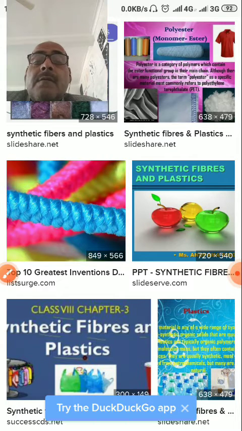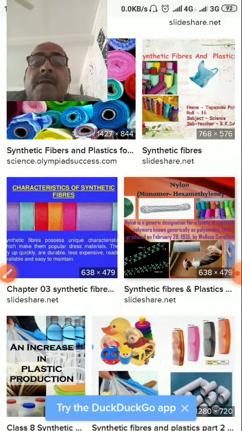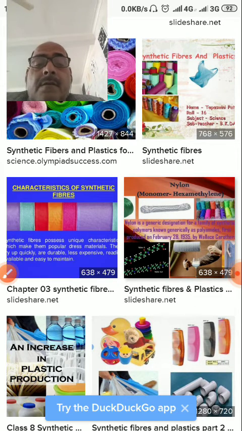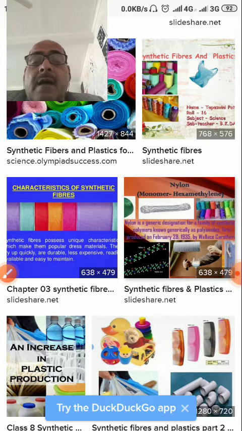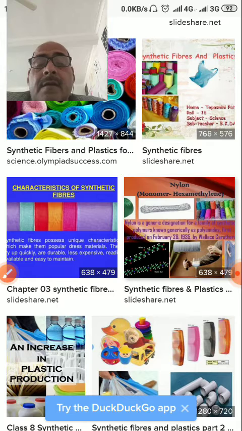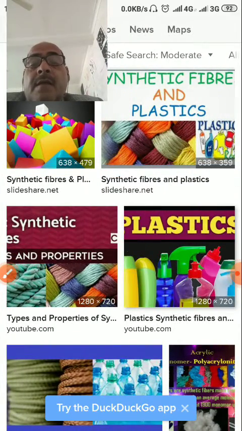My dear students, but the negative points of these synthetic fibers are that they are not hygroscopic, they cannot absorb water, and they can produce wetness inside the body. The body will be hot in the summer season if we wear these synthetic fiber clothes.